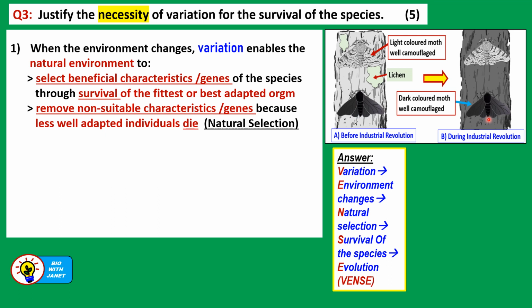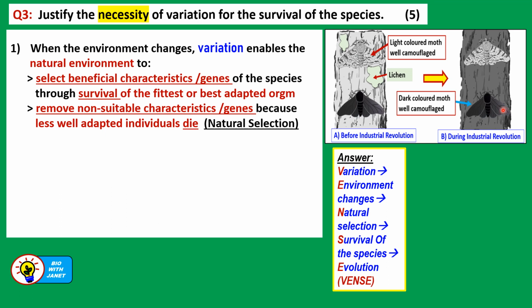It is beneficial because it helps the moth to match its surroundings through camouflage, and then it's not easily seen by predators, it's not eaten by the predators, so it's able to survive. It's a survival of the best adapted organism here, and it will reproduce more quickly and produce more offspring with the same beneficial characteristics that are passed on from generation to generation.